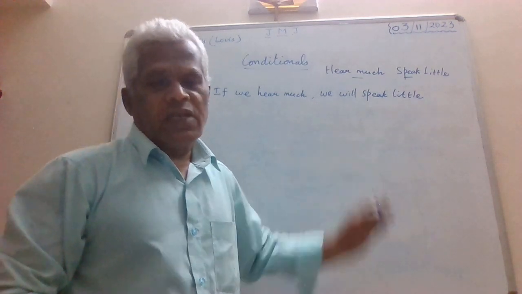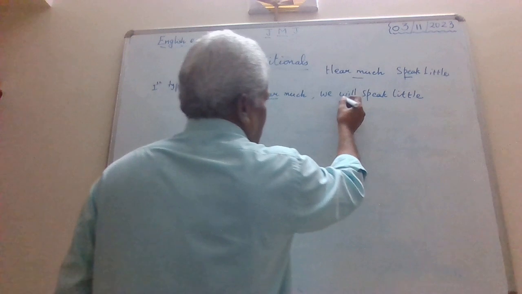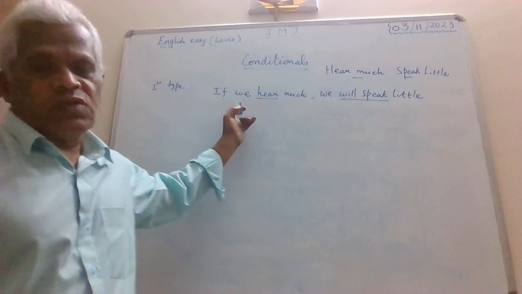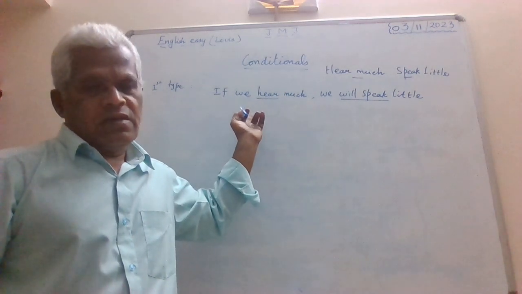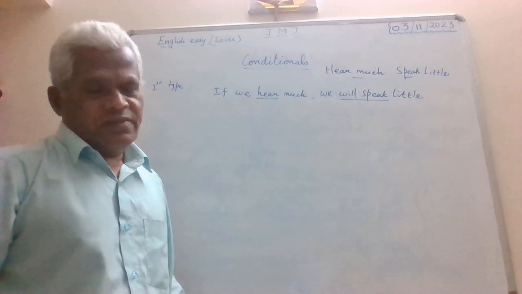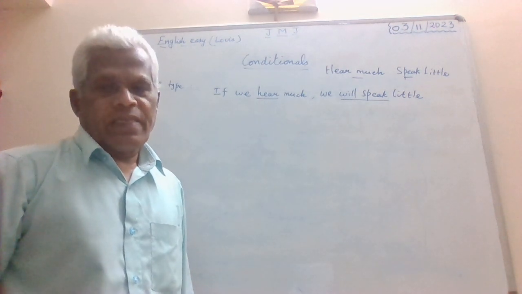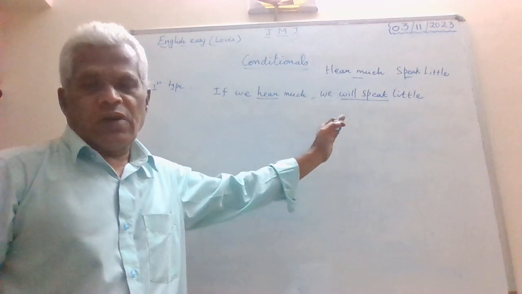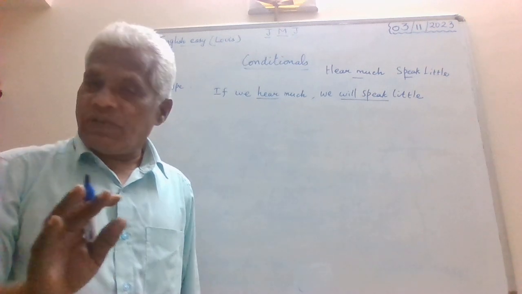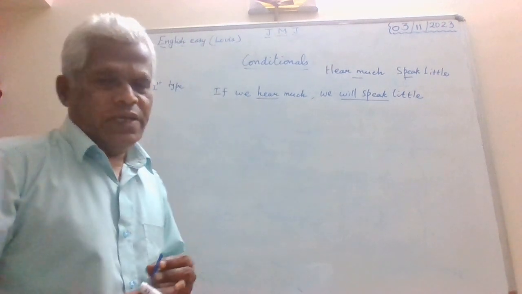In this one, the verb is in simple present tense, and here the verb is in simple future tense. What did we say yesterday? This is what is known as the if clause, or subordinate clause, or dependent clause. And this one is the main clause or independent clause. Remember, both of them are clauses only. The meaning will be complete only when they are written together. You must be extremely attentive to understand the concept properly.